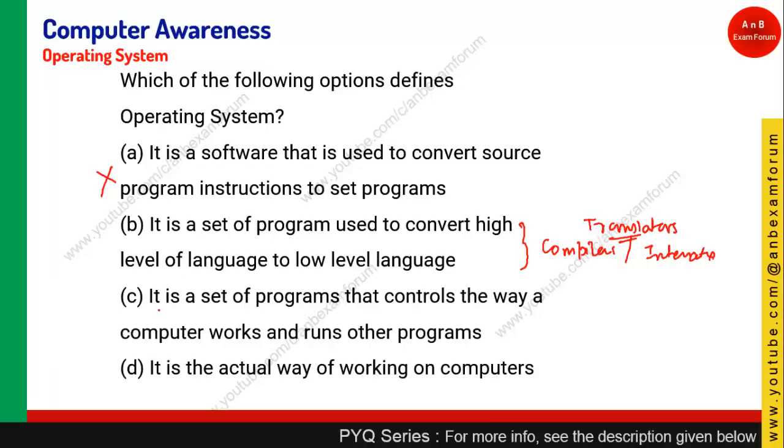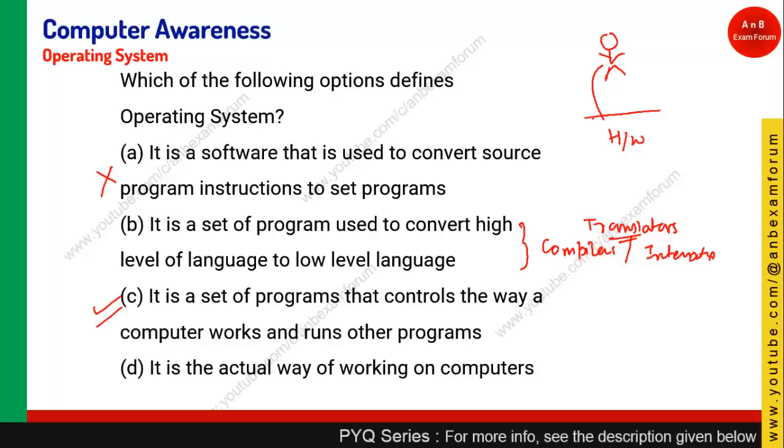Coming to option C, if you see, it is a set of programs that control the way a computer works and runs other programs. That is the correct definition. Basically what actually is an operating system, you have the hardware layer, and here you are the user.